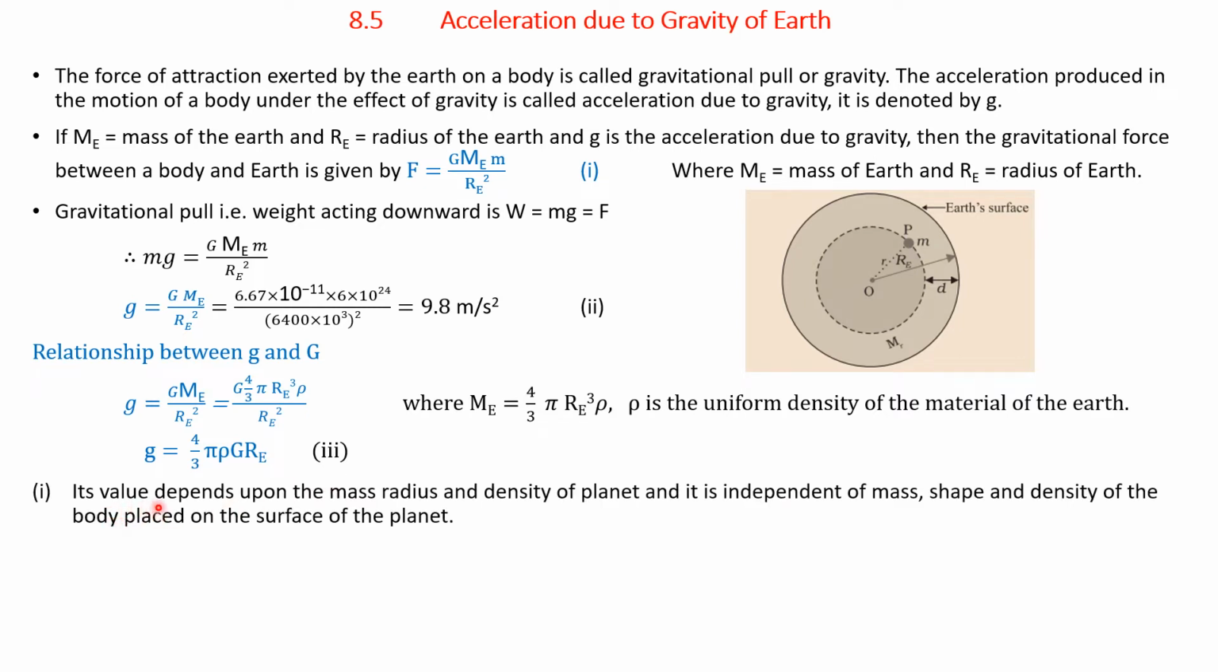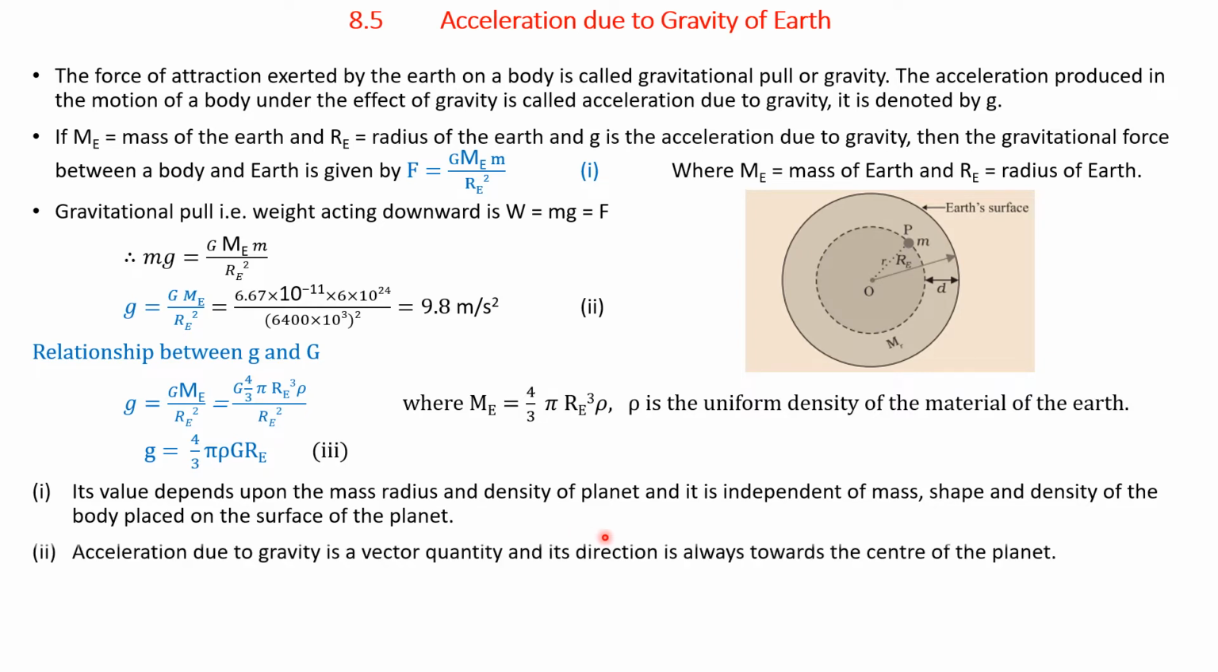Its value depends upon the mass, radius and density of the planet, and it is independent of the mass, shape and density of the body placed on the surface of the planet. Acceleration due to gravity is a vector quantity and its direction is always towards the center of the planet.